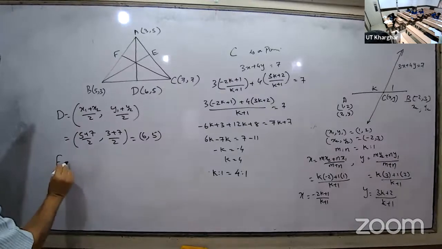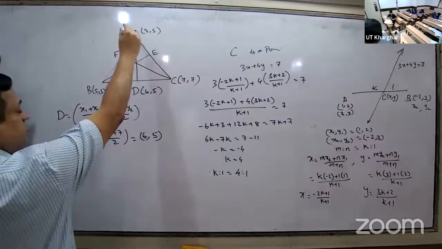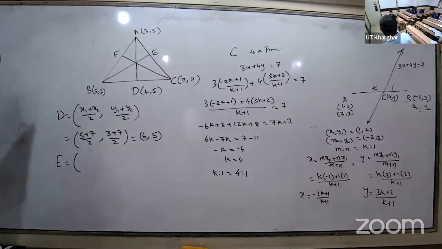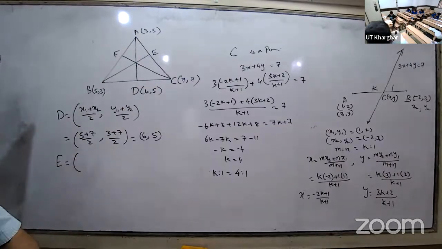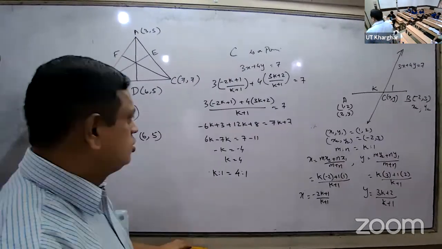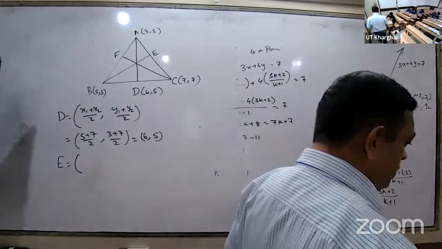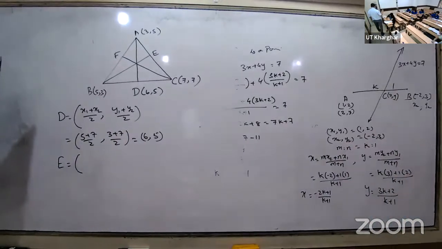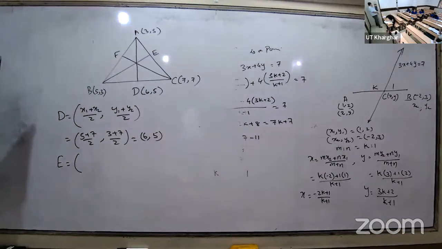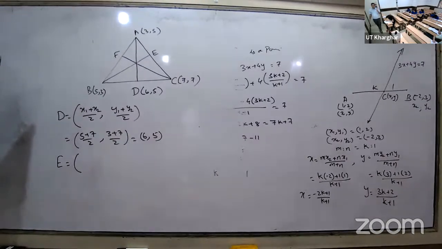Same way find out E. Then here the midpoint. Don't wait for me, do it. E and F. All of you. One only I told, the other one quickly. D, E, F.